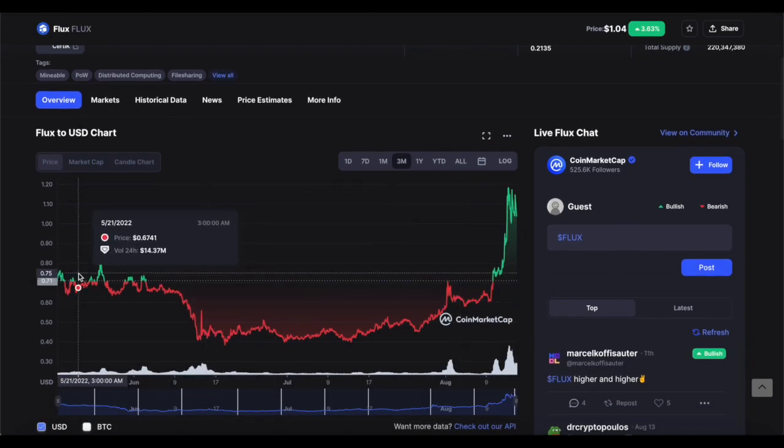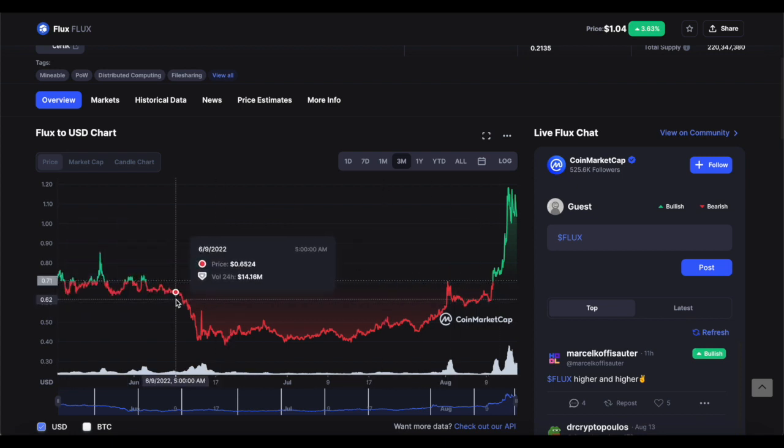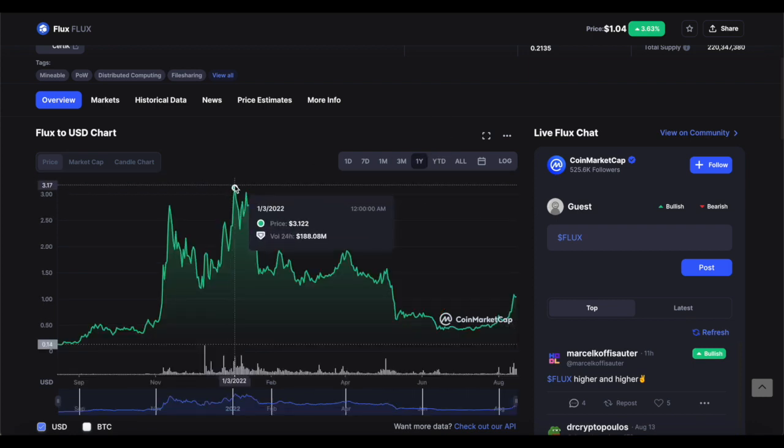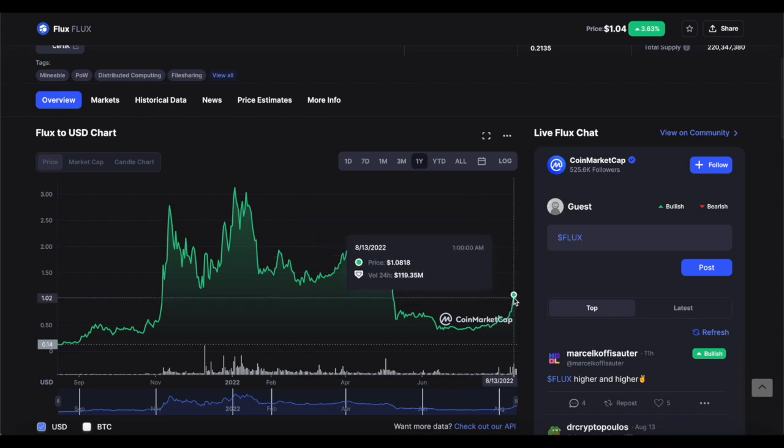But even 3 months ago, you'll see that there is a drastic difference in the price for Flux. Around the beginning of June, the price was falling from 65 cents to as low as 42 cents, to as low as 38 cents at some points. For its all-time high, it's been above $3. The question is, can it get back to $2? Can it get back to $3? It's on the road to recovery. It's definitely recovering now. It's just over $1 and it's looking good.